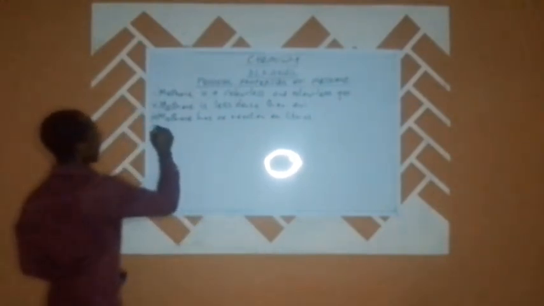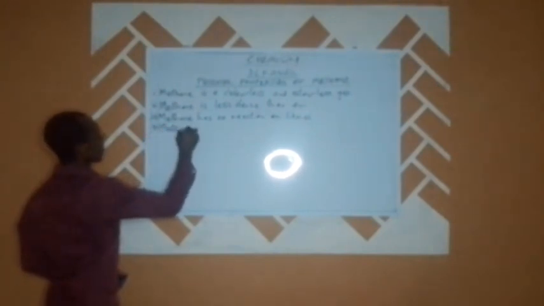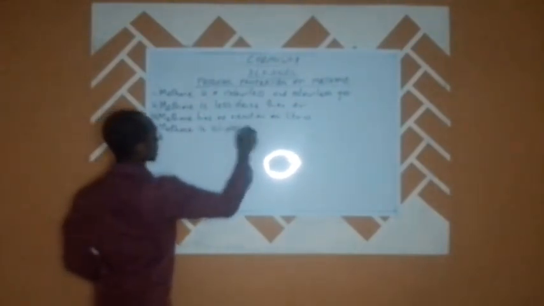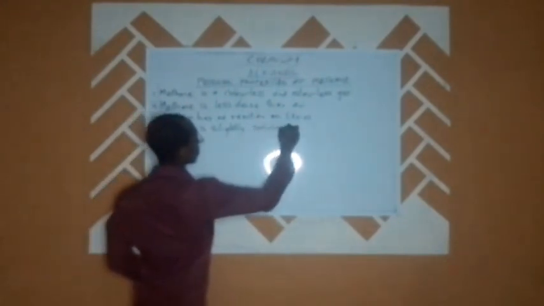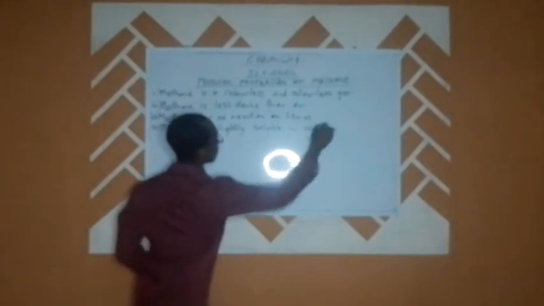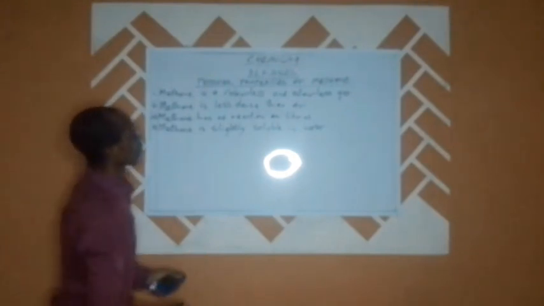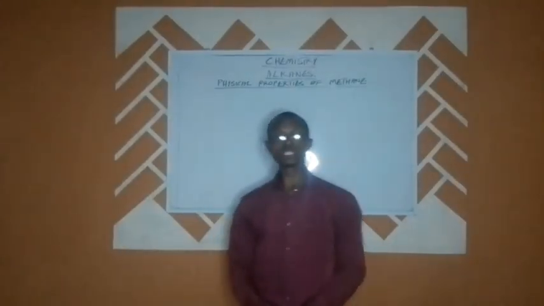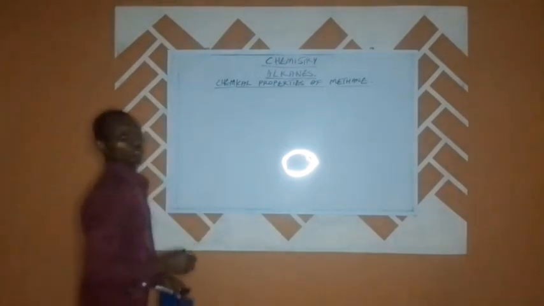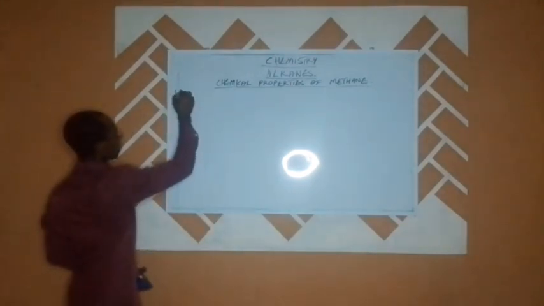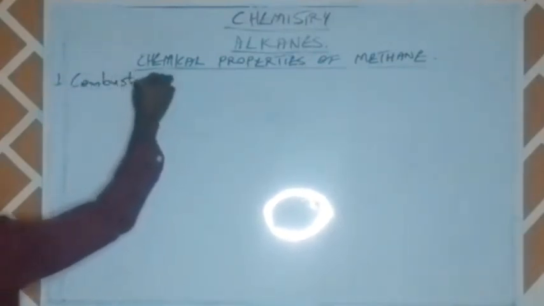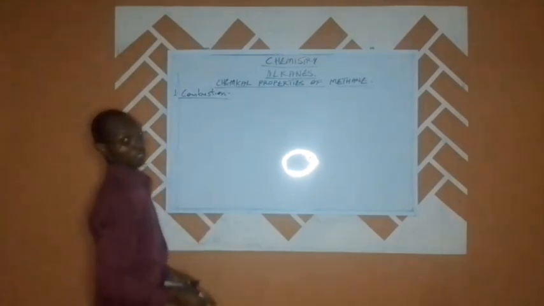And lastly, methane is slightly soluble in water. So those are majorly the four physical properties that we have for methane. Let us now look at the chemical properties of methane. I'll be making use of combustion, that is one of the properties that I'll be making use of.